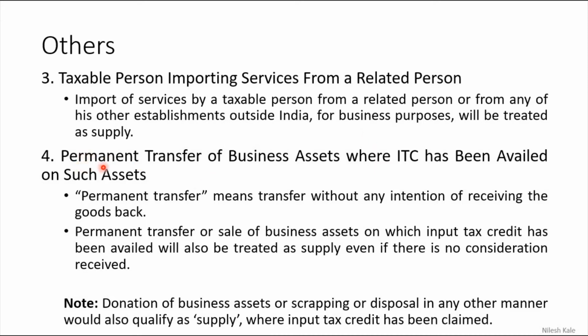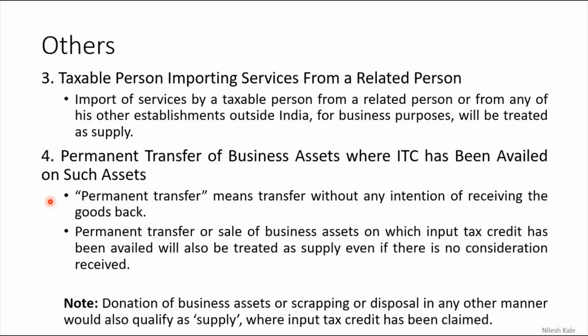Now the last point: permanent transfer of business assets where ITC has been availed on such assets. What do you mean by permanent transfer? Permanent transfer means transfer without any intention of receiving the goods back. So if you are supplying such goods and you have no intention to get them back, then that will be considered a permanent transfer.